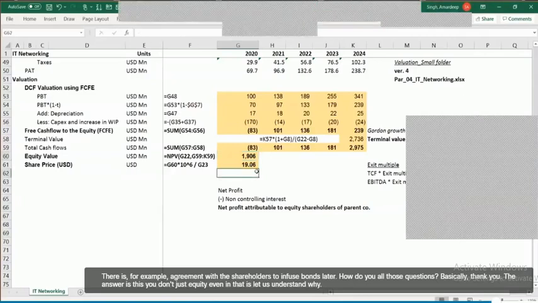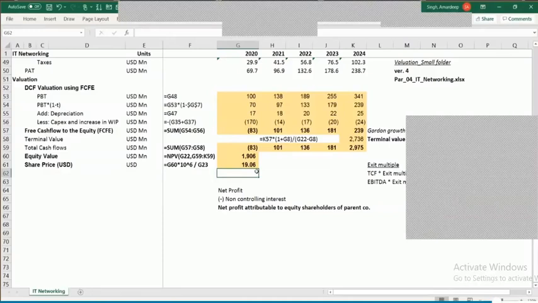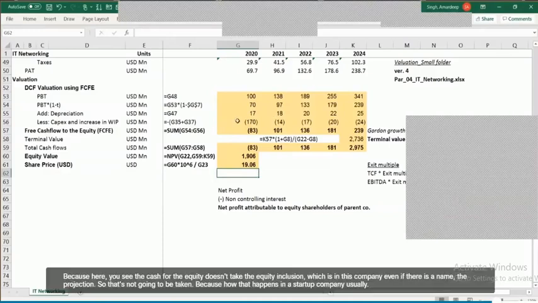Thank you. Still, the answer is the same. You don't adjust for equity even in that case. Let us understand why. We do the valuation by looking at the free cash flow to equity, and at any point in time, we do not capture any equity infusion which is going to happen at a later stage. Number one, the free cash flow to equity doesn't take the equity infusion expected in this company. Even if there is any in the projection, it is not going to be taken.